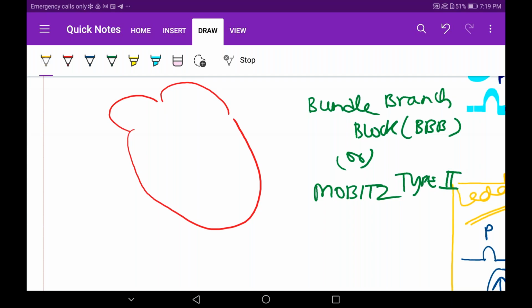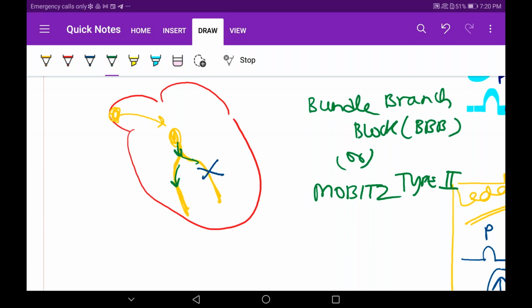Now I have told you that the concept is in the name. The SA node will send a signal, and then the AV node will also conduct. But what is the problem happening now? Yes, the bundle of His is not working here. One branch of the bundle is not working. I will put a cross here to represent that when the conduction comes from the AV node, it goes down the right bundle branch of His, but it is not able to conduct in the left bundle branch of His. So what will happen here?